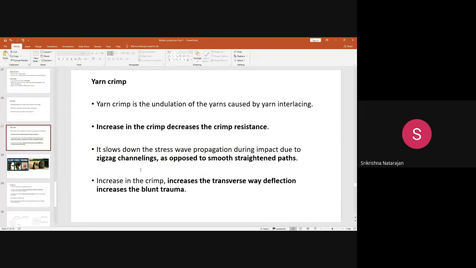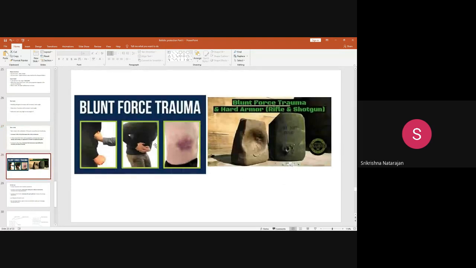It leads to transverse wave deflection, meaning the waves will not propagate the energy throughout the fabric. The waves will just get deflected. When the projectile hits, it will strike the specimen and the waves will start coming back. Because of that, the inside of the body will get affected with the trauma.